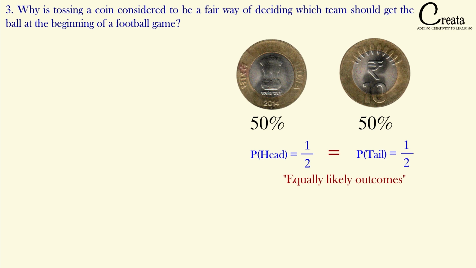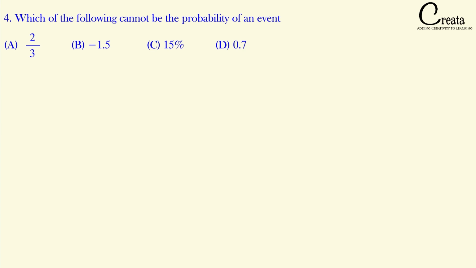So the first three questions are very simple, just a scenario based question or one word question. Let's move to question number 4. Here we will start using the formula and the fundamentals. The question is, which of the following cannot be the probability of an event? Four cases are given: 2/3, -1.5, 15% and 0.7. We have to tell which of the 4 cases is not the probability of any event.